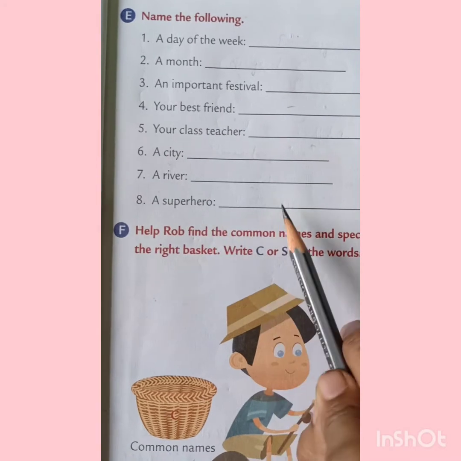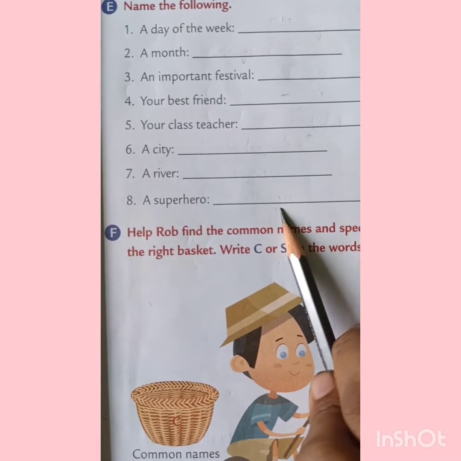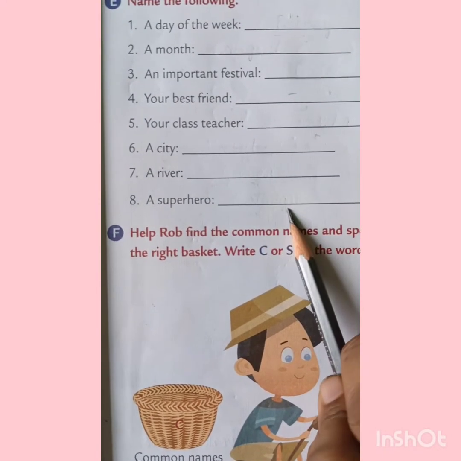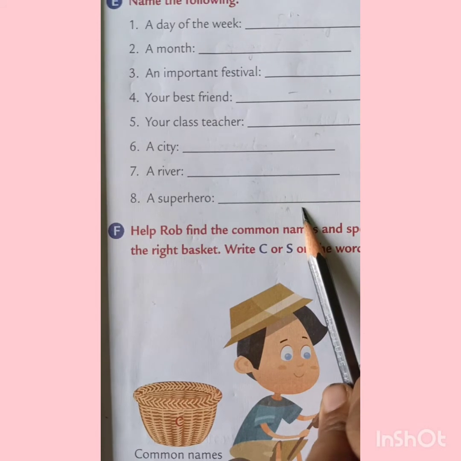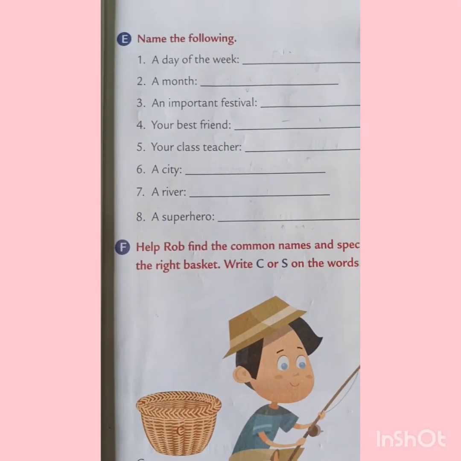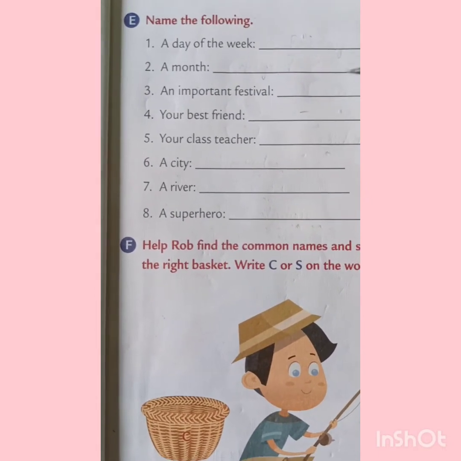A superhero. Now here you can write the name of a superhero. You can write the name of a superhero of your choice. It may be Ben 10, it may be Batman, it may be Shaktiman also, right? These all are the special names. ये सभी क्या हैं? Special names हैं.